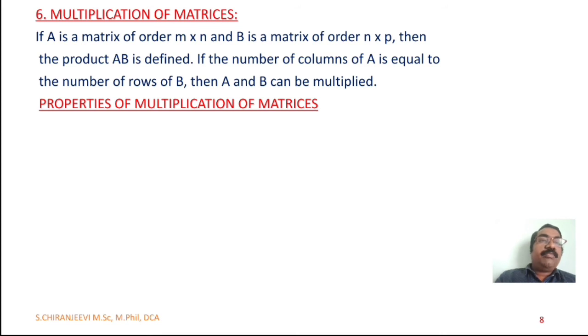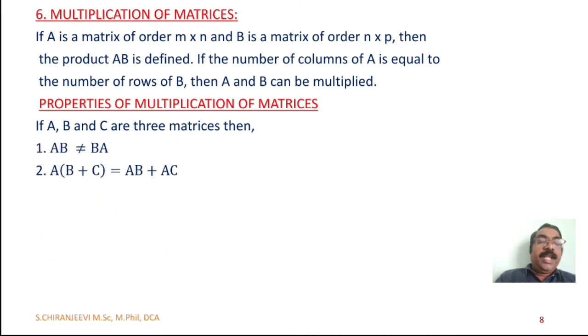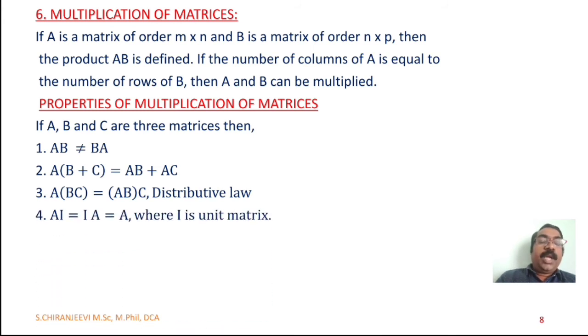Properties of multiplication of matrices. If A, B and C are three matrices, then A into B is not equal to B into A. A into (B plus C) equal to AB plus AC, which is the distributive law. A into (BC) equal to (AB) into C, which is the associative law. A into I equal to I into A equal to A, where I is a unit matrix.